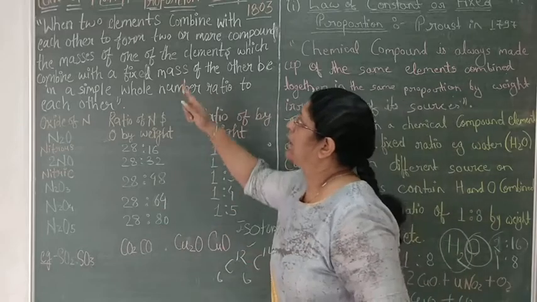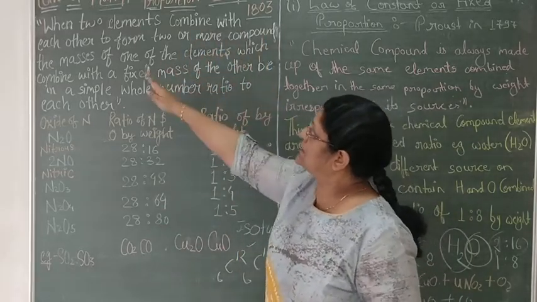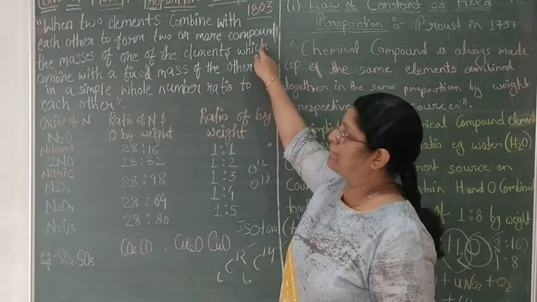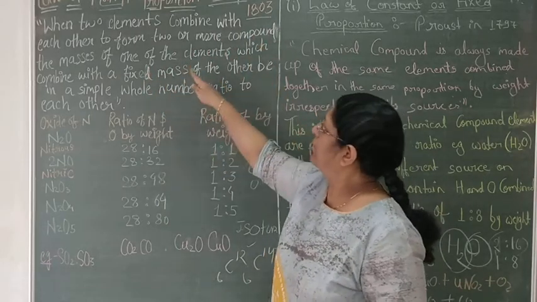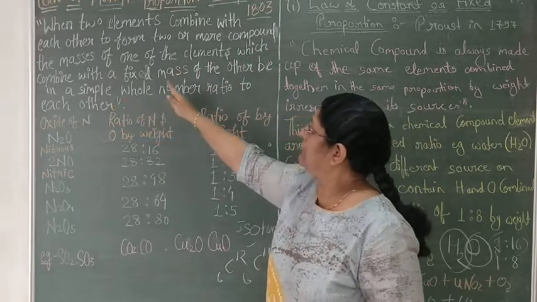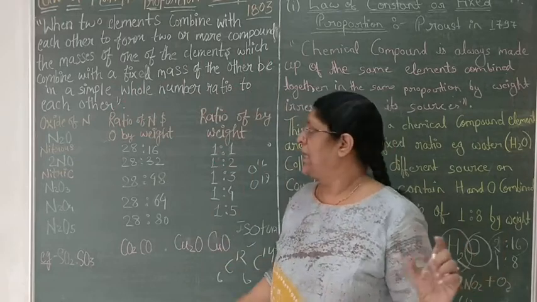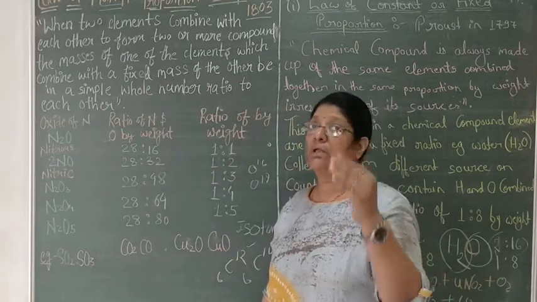What I am telling is, when two elements combine with each other to form two or more compounds, the mass of one element combines with a fixed mass of another element. The mass of one element will be fixed and the mass of the other element will differ.